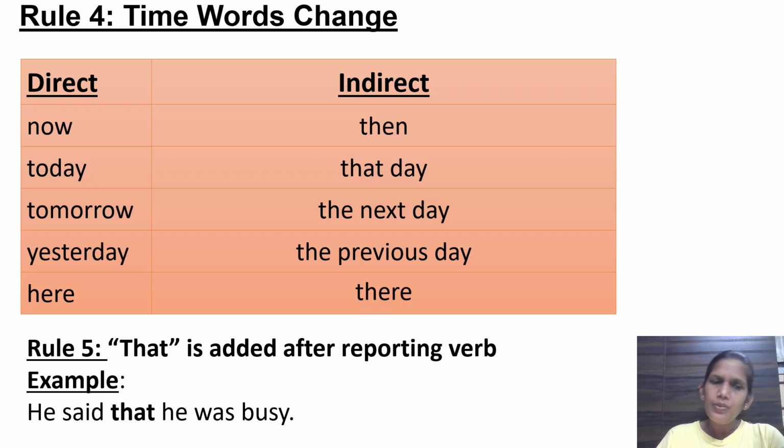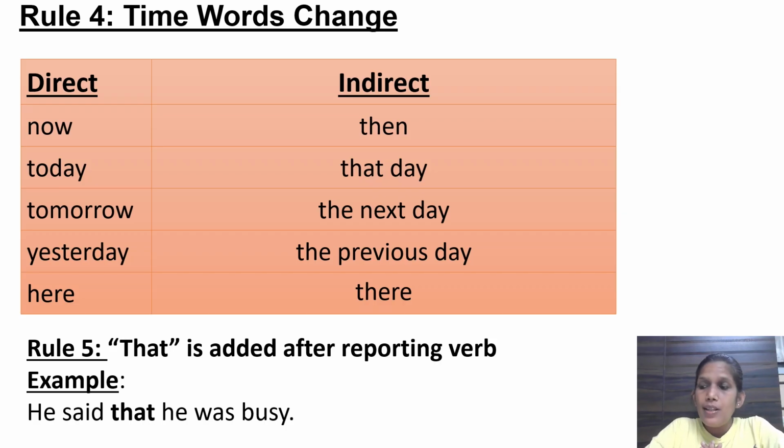Understood? Similarly for tomorrow, let's say she said the exam is tomorrow. Now in direct speech, she said that the exam was the next day. Okay? Exam is tomorrow, the exam is the next day. Okay? Now yesterday. Now how will you see the example of yesterday? Yesterday, wherever yesterday comes, in direct speech, the previous day would be there.